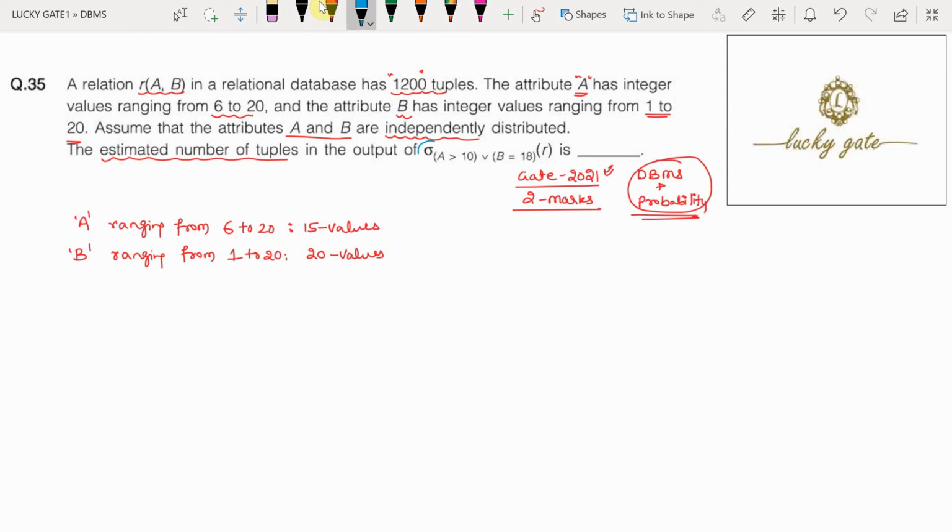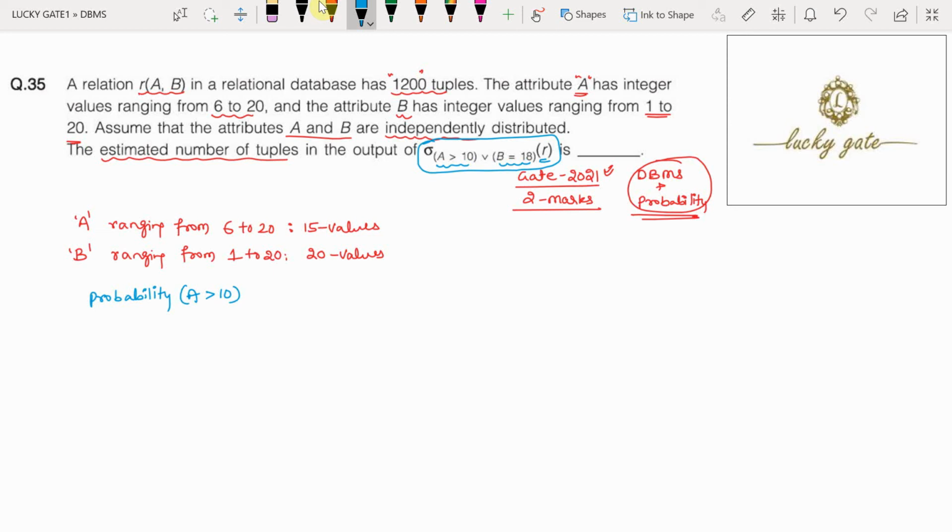Here the relational algebra expression given is sigma A greater than 10 or B equal to 18. It means it is going to select those tuples whose A values are greater than 10 or B equals 18. We need to find the probability of selecting those tuples whose A values are greater than 10.